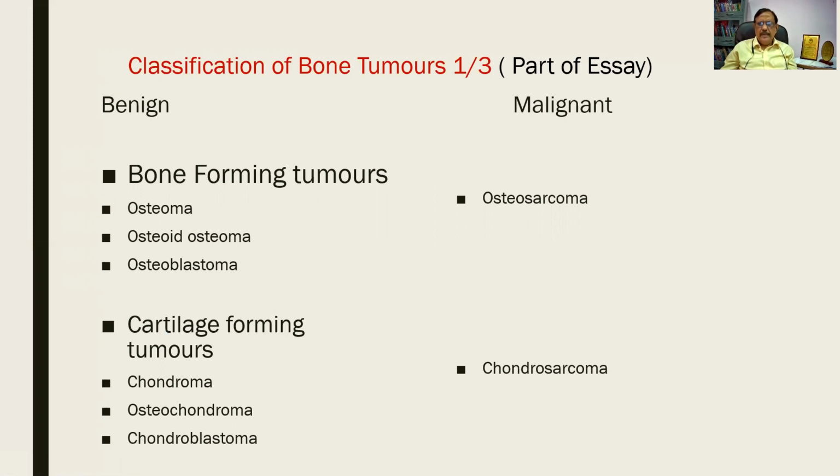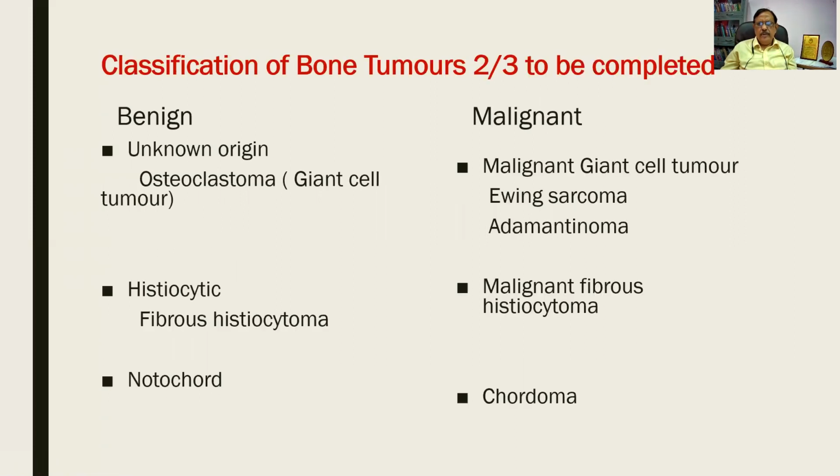So please learn this by heart. At least one page I want you people to learn by heart every day. I am taking you to the second page. You can learn it by heart on another day, but go through. Tumors of unknown origin. Benign, we have got osteoclastoma alone. Malignant, it can be a malignant counterpart of giant cell tumor or osteoclastoma, Ewing sarcoma, adamantinoma. These are the three tumors of unknown origin.